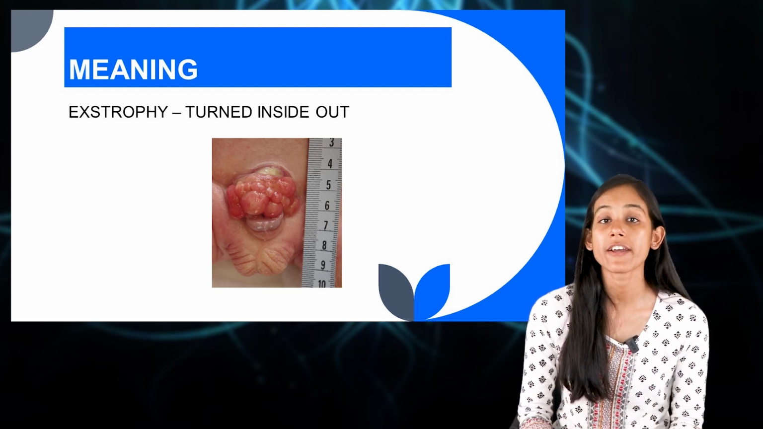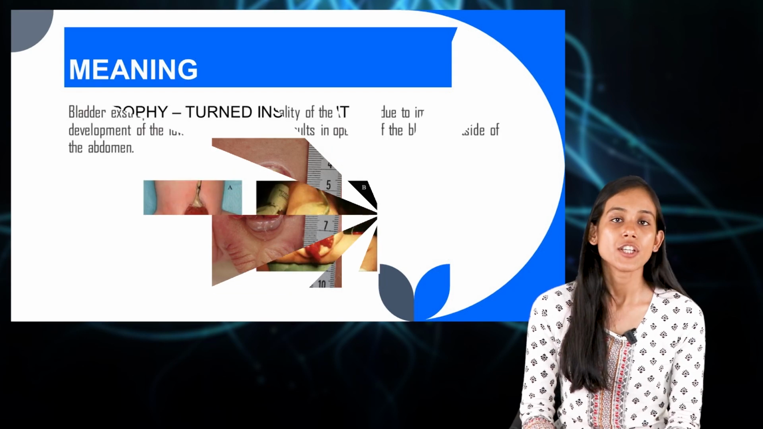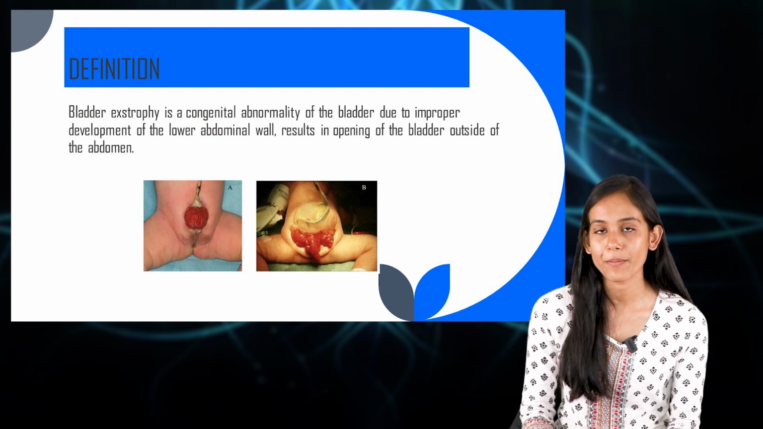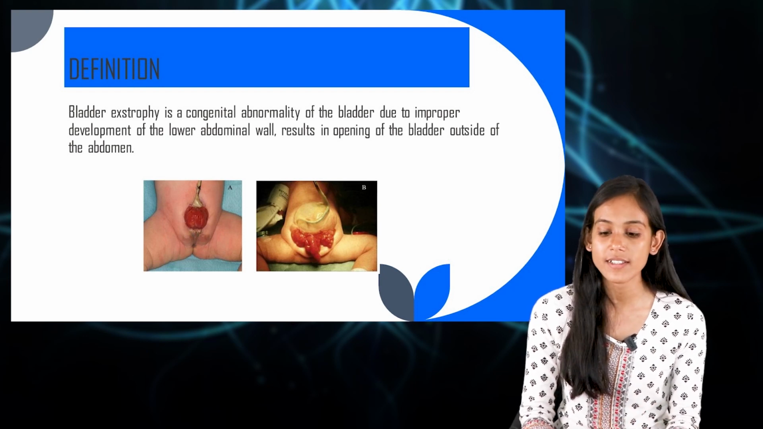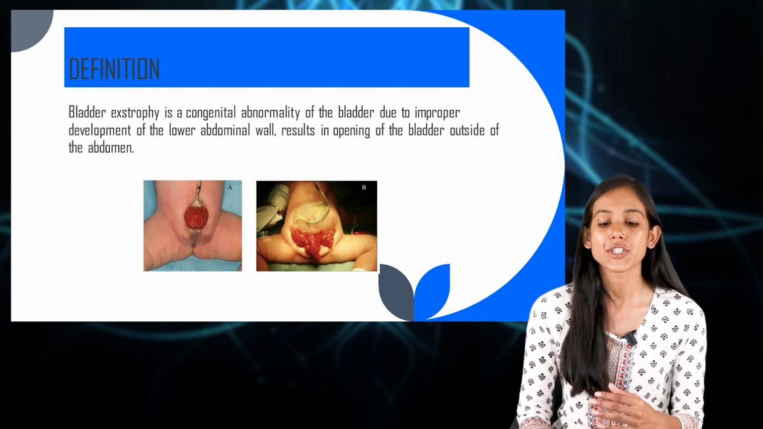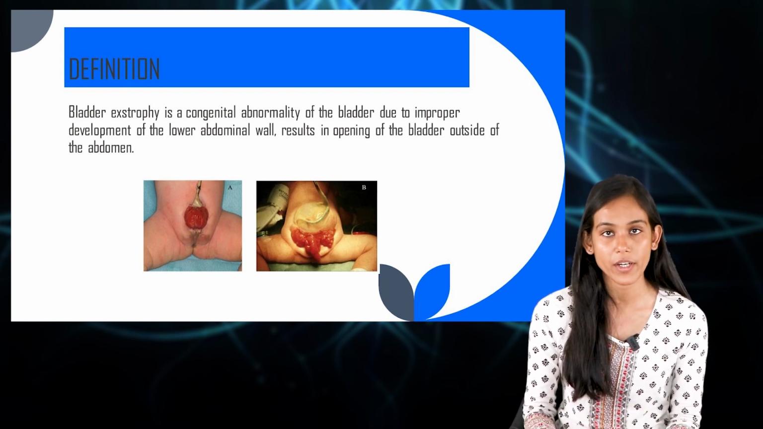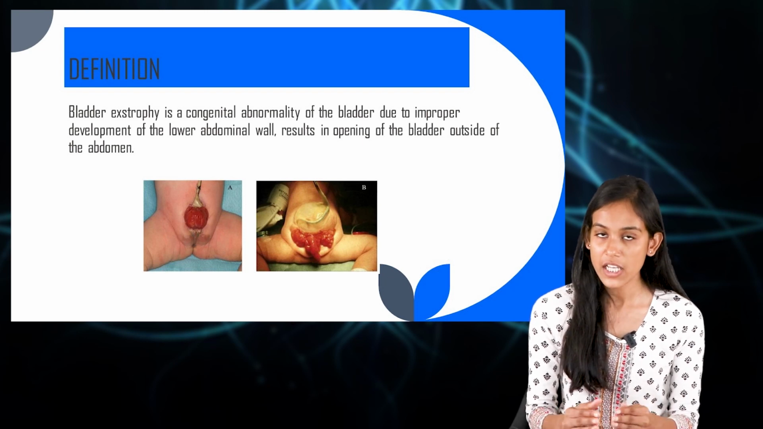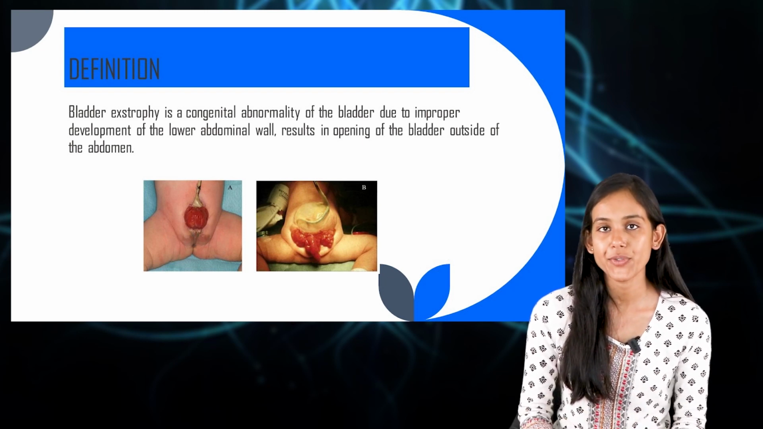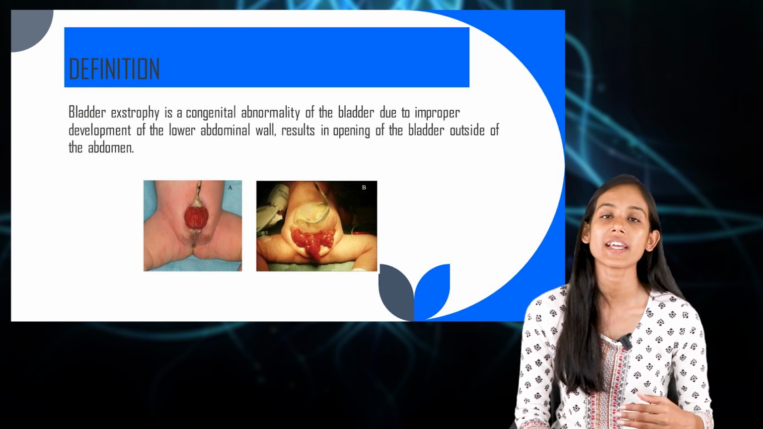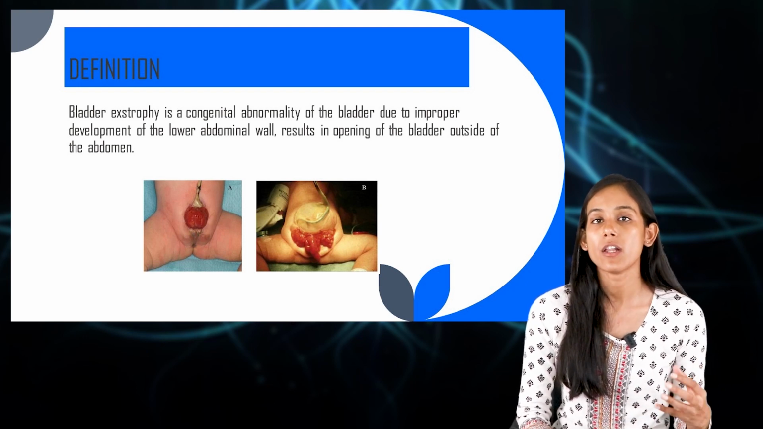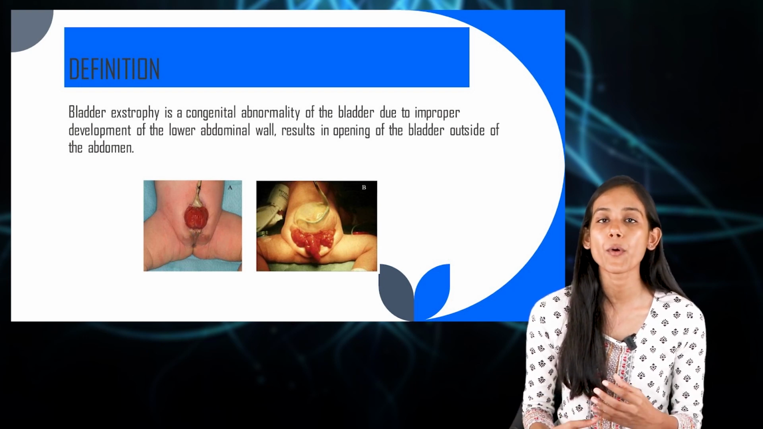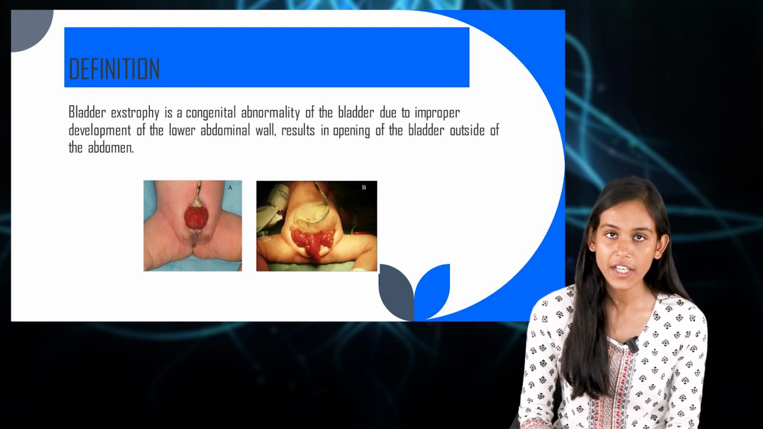Now let us move to the definition of exstrophy of bladder. So let us see what the definition says. Exstrophy of bladder, or bladder exstrophy, is a congenital abnormality of the bladder due to improper development of the lower abdominal wall, which results in opening of the bladder outside of the abdomen. So from the definition, we got to know that this happens when there is improper development of the lower abdominal wall, and also this results in opening of the bladder outside of the abdomen.